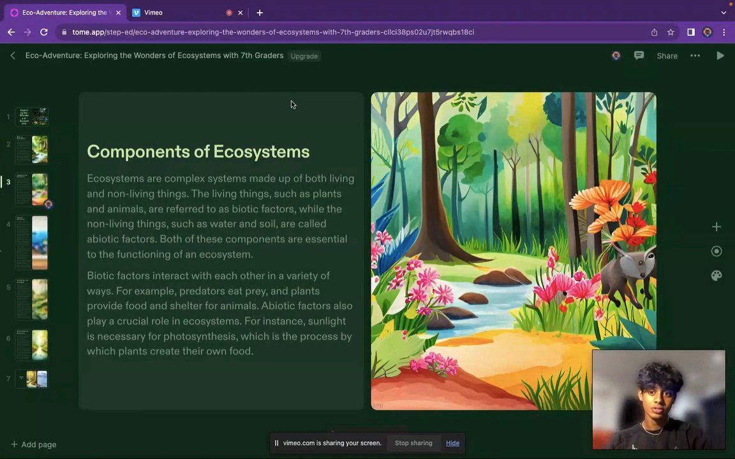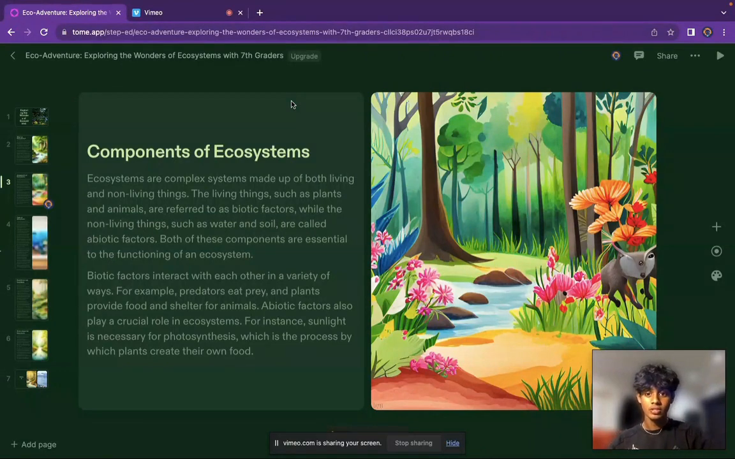Components of an ecosystem. Well, ecosystems are complex systems made up of both living and non-living things. The living things, such as plants and animals, are referred to as biotic factors, while the non-living things, such as water and soil, are called abiotic factors, like we just mentioned. Both of these components are essential to the functioning of ecosystems.